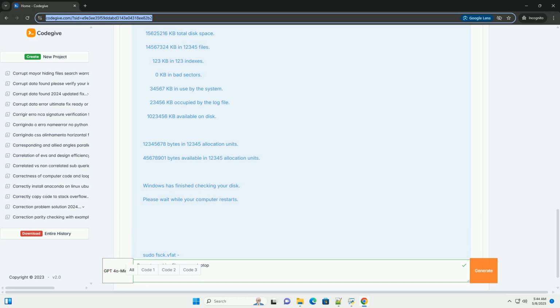6. Type create partition primary and press enter. 7. Type format fs=FAT32 quick, or format fs=exFAT quick, or format fs=NTFS quick, depending on the desired file system, and press enter. You can remove the quick option to perform a full format, which takes longer but is more thorough. 8. Type assign letter=Z, replace Z with a desired drive letter, and press enter. 9. Type exit to exit DiskPart.